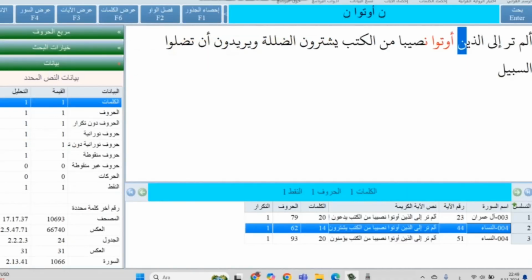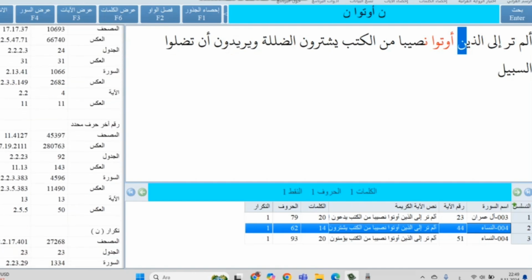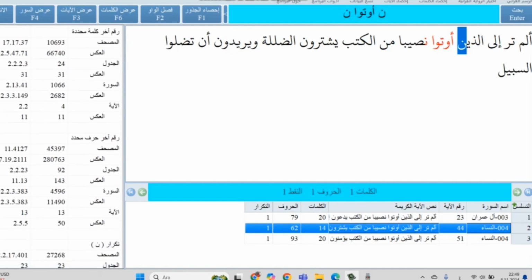Very interestingly, we wanted to search the order of this sequence inside Quran in terms of letters or words, and we found an amazing result. Okay, the first letter of the Newton sequence is the 66,740th word from the end of Quran.